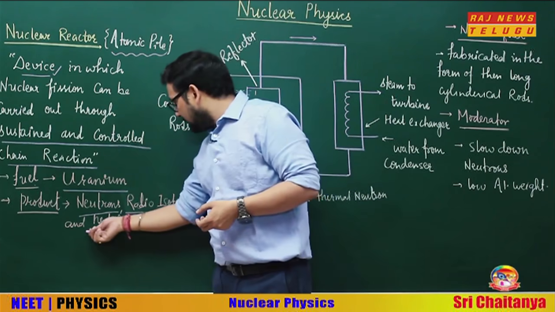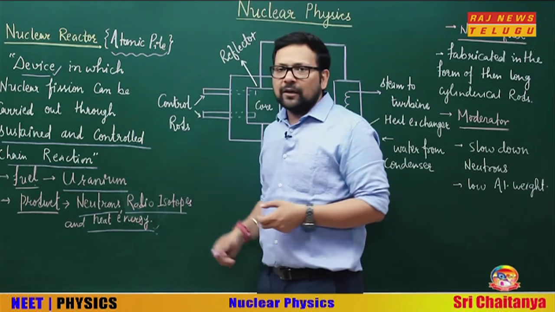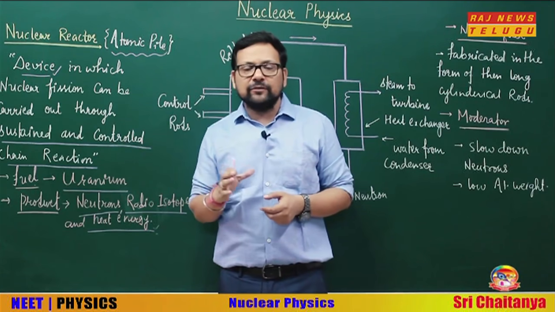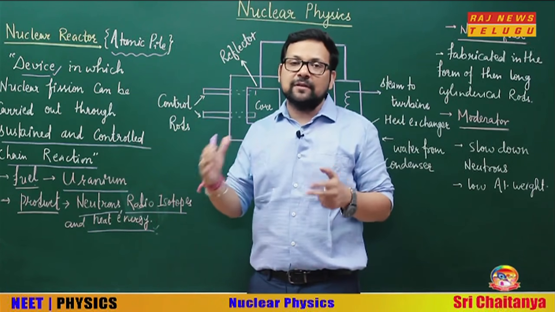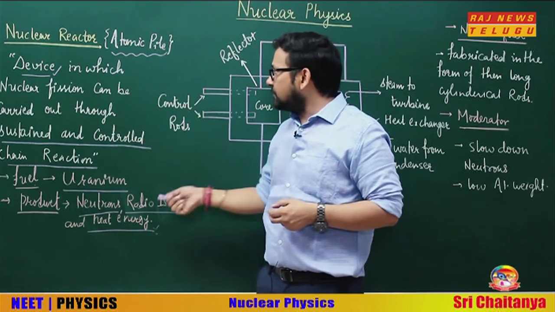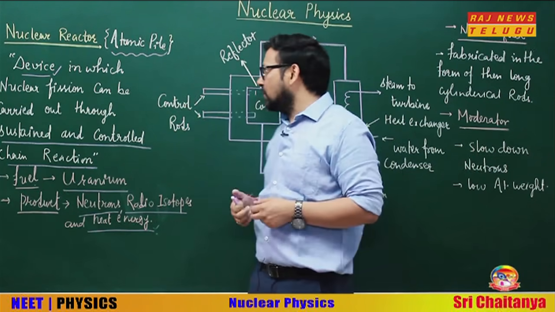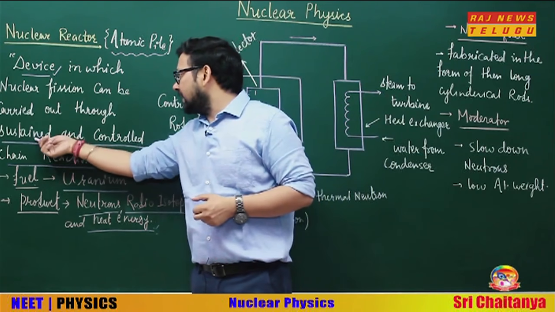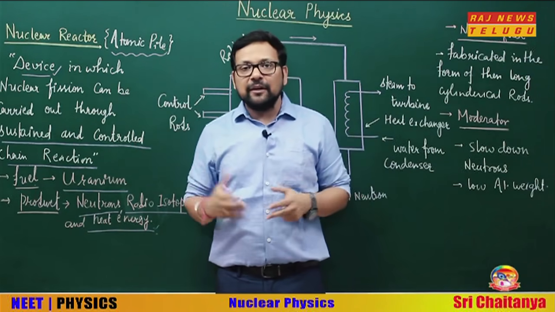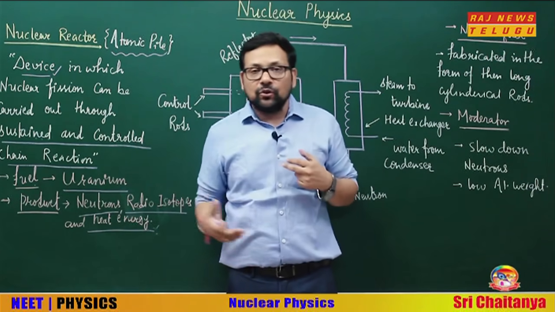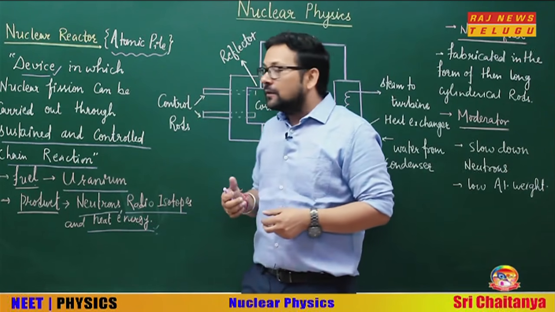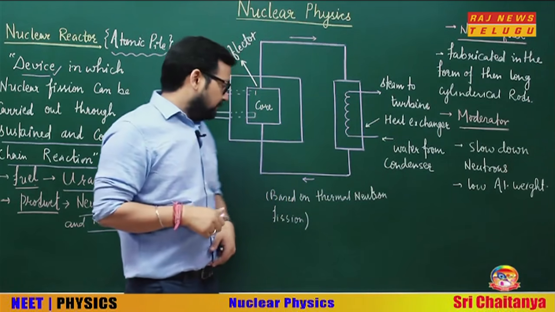Radioisotopes and heat energy. All products are useful there. In a nuclear reactor, whatever product we are using, all are being used for some useful purposes. Okay, so this is the basic definition. You have now a device in which you are carrying out a sustained and controlled chain reaction using fuel uranium, and the products are the radioisotopes, the heat energy, and the most important one, the neutrons. Fine. Now let's see a systematic diagram.